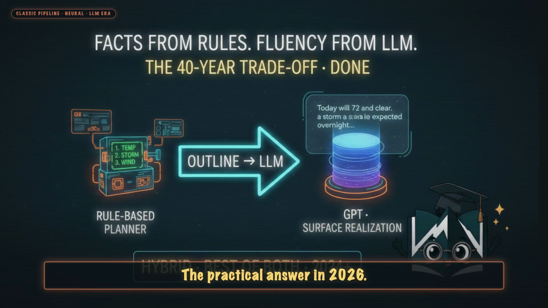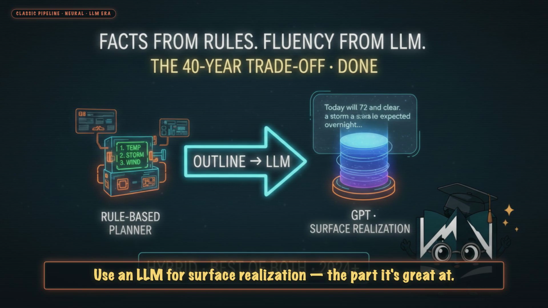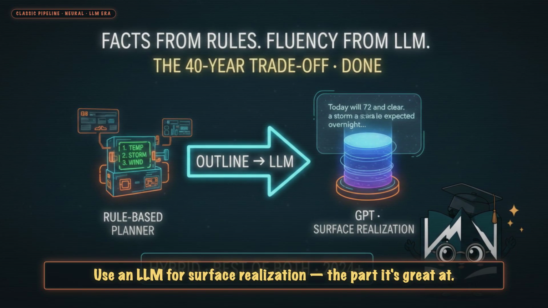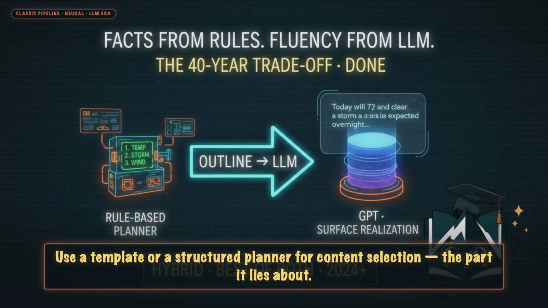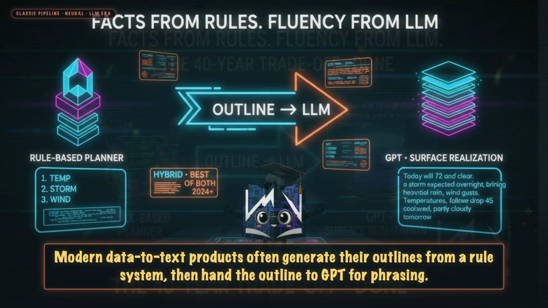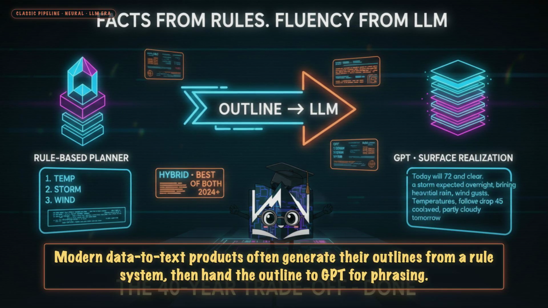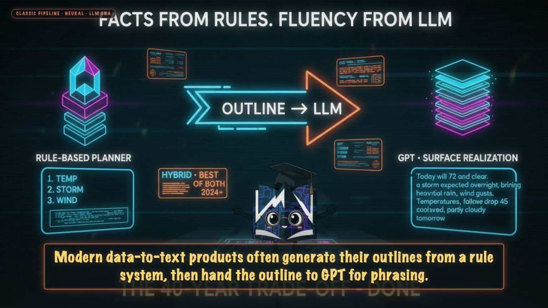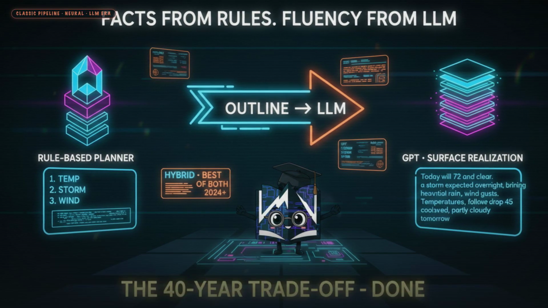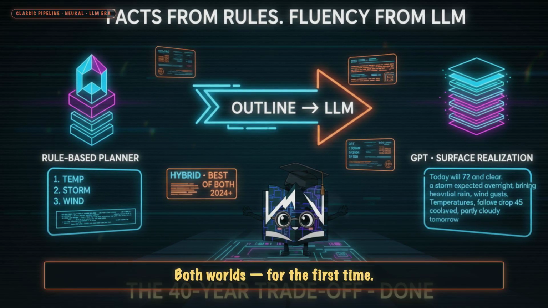The practical answer in 2026. Hybrid systems. Use an LLM for surface realization, the part it's great at. Use a template or a structured planner for content selection, the part it lies about. Modern data-to-text products often generate their outlines from a rule system, then hand the outline to GPT for phrasing. Boring templates on the inside, fluent English on the outside. Both worlds, for the first time.